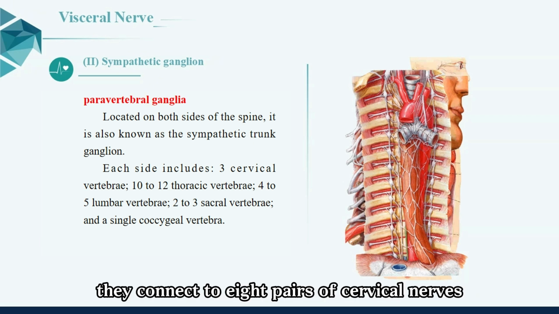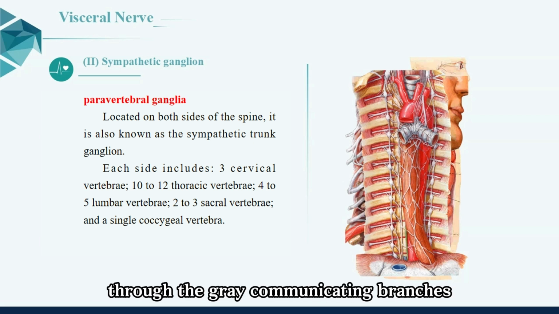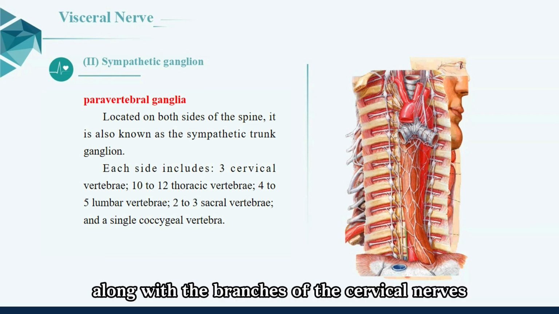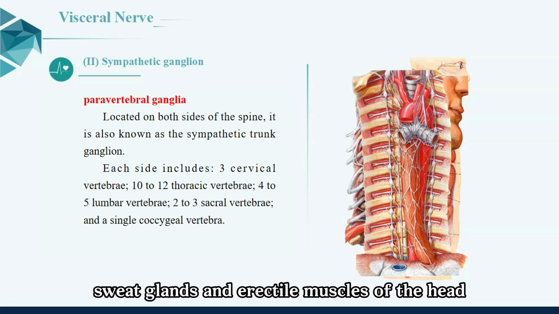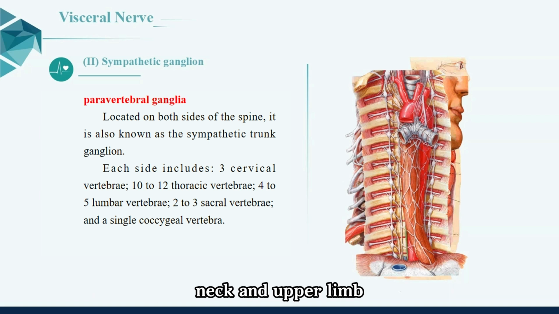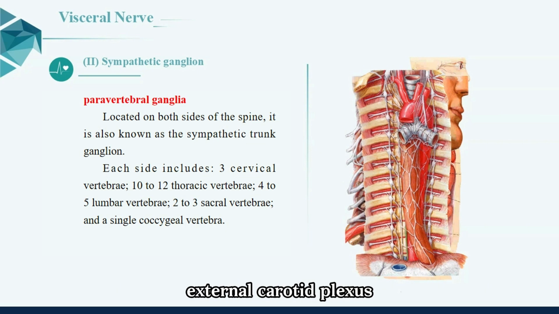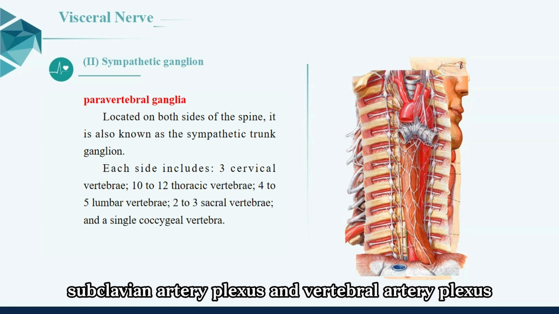They connect to 8 pairs of cervical nerves through the gray communicating branches and are distributed along with the branches of the cervical nerves to the blood vessels, sweat glands, and erector pili muscles of the head, neck, and upper limb. Adjacent arteries form the internal carotid plexus, external carotid plexus, subclavian artery plexus, and vertebral artery plexus, etc.,